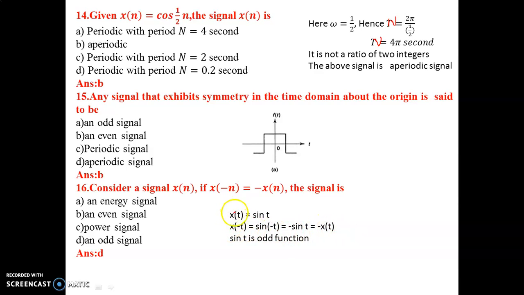If x of minus t is equal to minus x of t, the signal is said to be an odd function. Based on that, here x of minus n is equal to minus x of n means it is said to be an odd signal. Similarly, if x of minus n is equal to x of n, it is said to be an even signal. So, the answer is option D.